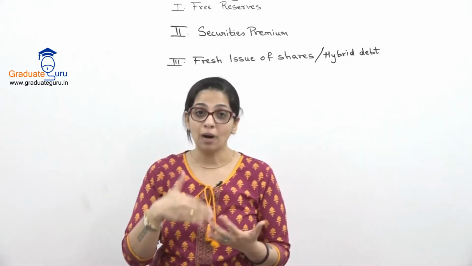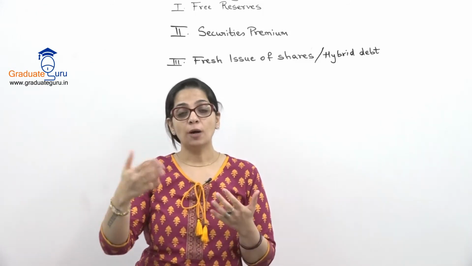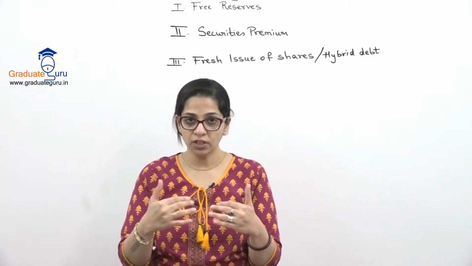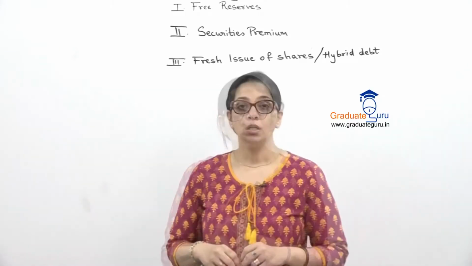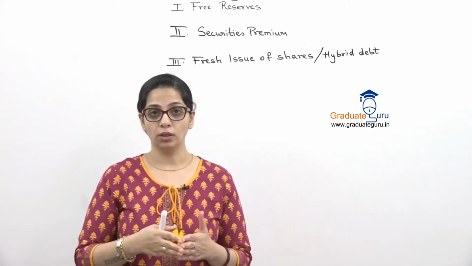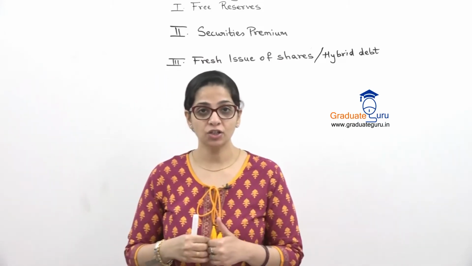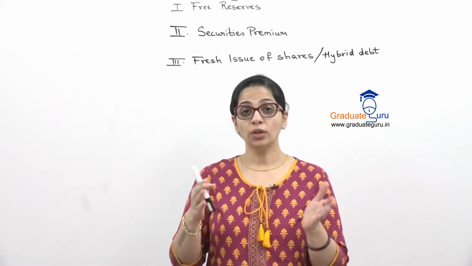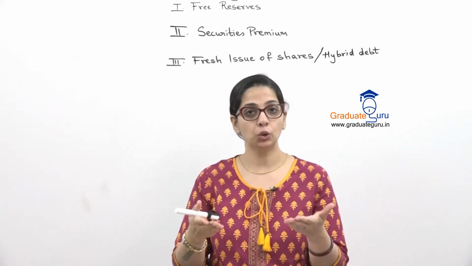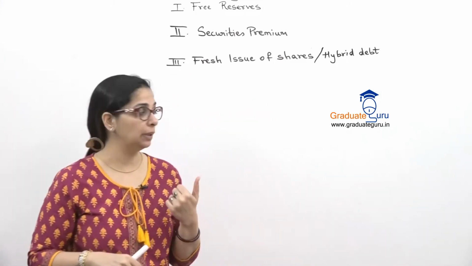Second, I will get money to pay. जब हम shares buyback कर रहे हैं तो हम क्या कर रहे हैं? खरीद रहे हैं. So obviously I will have to make a payment. So we also need money to pay back the shareholders. That is, हम उनसे खरीद रहे हैं shares, तो we'll have to pay. So ये fresh issue हमें पैसे भी देगा in order to be able to pay. So it serves double purpose.